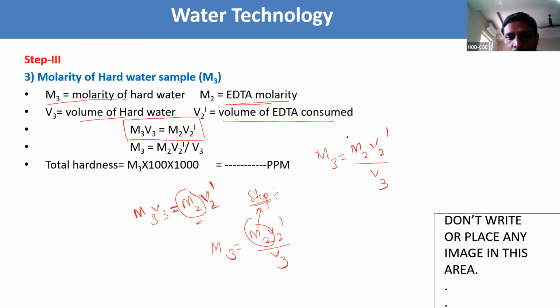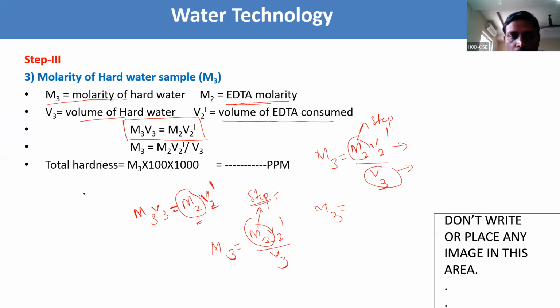M2 you will already get from step 2, that is the molarity. V2 dash is how much amount of EDTA is consumed, and V3 is the volume of hard water, how much amount of sample we are going to pipette out. By substituting all this, you will get M3, the molarity of the hard water sample. Now we need to know the total hardness.